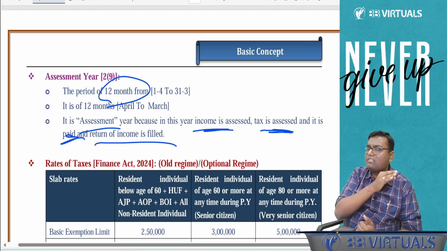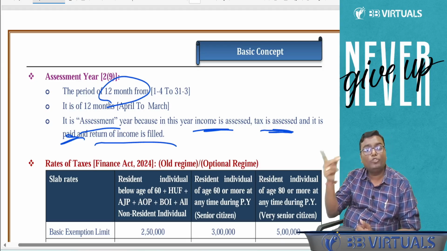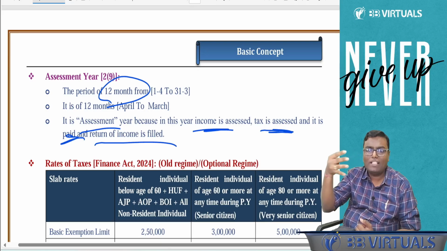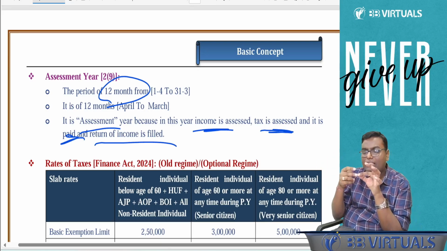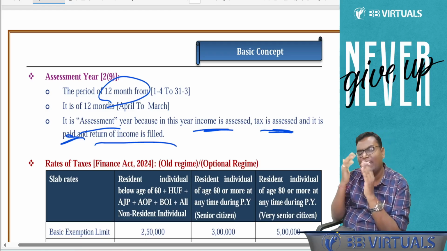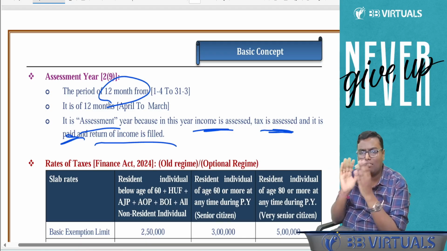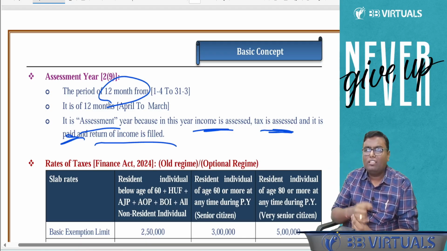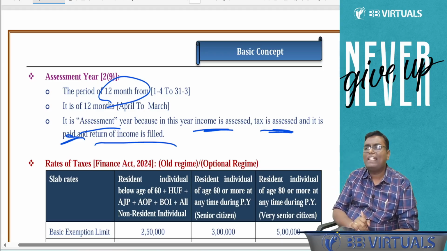Number 1 came on 1st February 24. Number 2 came on 23rd July 24. There are four partitions of any kind of Finance Act: rate of tax, TDS, advance tax, net agriculture income. And fifth we will study is case law. Then there was a hierarchy. Determine residential status. Calculate income, which is divided into five heads of income.